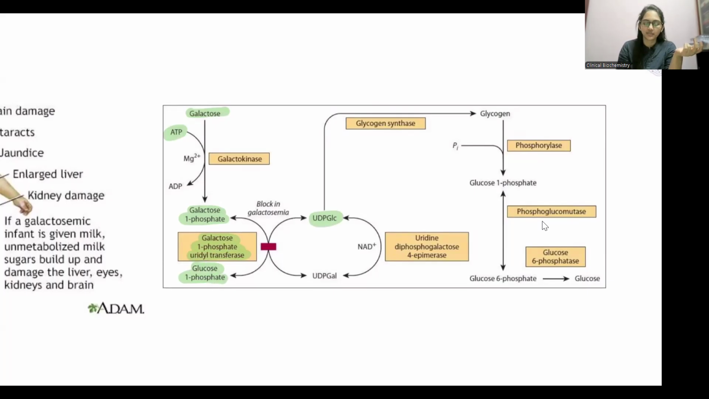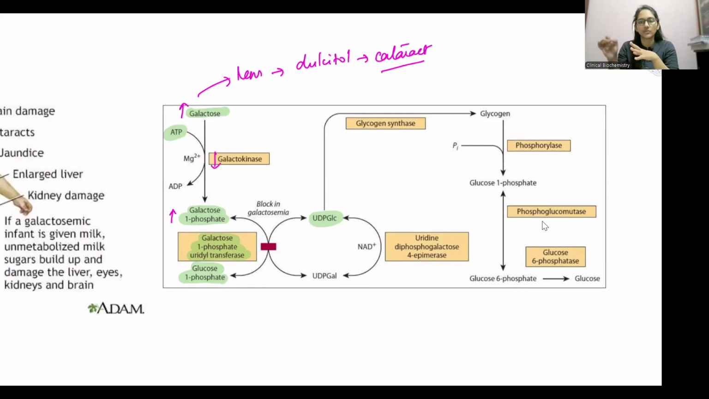Now what happens here? In classical galactosemia, my galactose 1-phosphate levels will be high, and galactose levels will also be high. When galactose levels are high in the circulation, what will happen? It can just enter into the lens. It gets converted to an alcohol form, which is called dulcitol. This is an osmotically active substance, so it draws water inside the cell. That will lead to lens fiber swelling, which leads to cataract. So if there is deficiency of galactokinase, there is an increase in galactose, which will lead to symptoms of cataract.